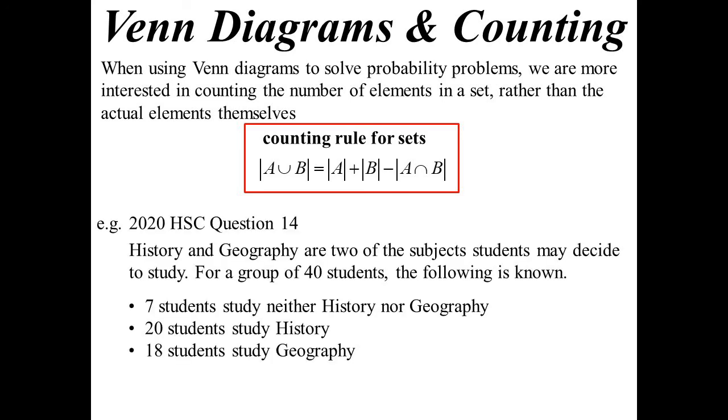So we'll go to last year's HSC. They had a question. History and geography are two of the subjects students may decide to study. And there's a group of 40 students. The following is known. 7 of these students study neither history nor geography. 20 study history and 18 study geography. A student's chosen at random. By using a Venn diagram, so they're tying your hands, although they do say or otherwise, so it does give you an out if you didn't want to use a Venn diagram. Find the probability that the student studies both history and geography.